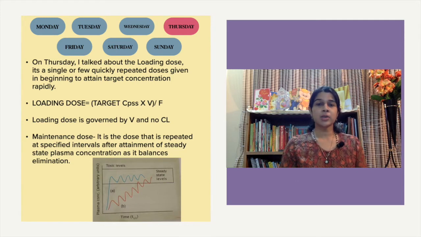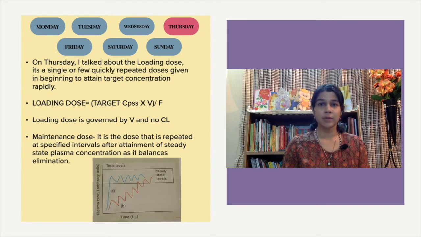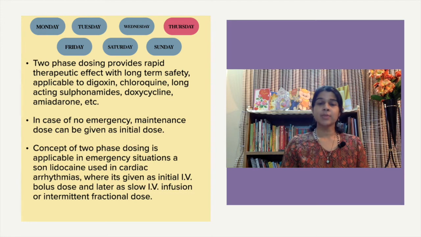Coming over to the concept of maintenance dose, I talked about how the maintenance dose is a dose that has to be repeated at specific intervals after the attainment of steady state plasma concentration, and it does depend upon the clearance of the drug. It is a dose that balances the administration and the elimination of the drug. That is why it is known as maintenance dose. And because it depends on the clearance, it also depends on the plasma half-life, that is T half, of the drug.